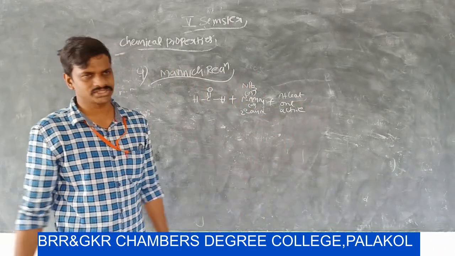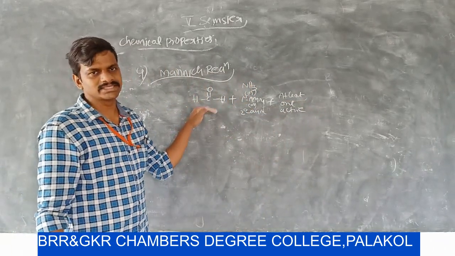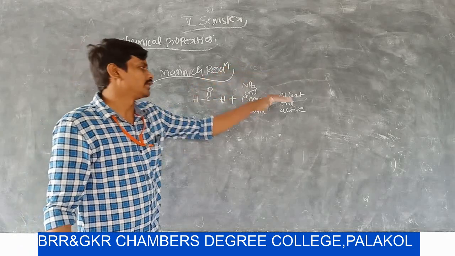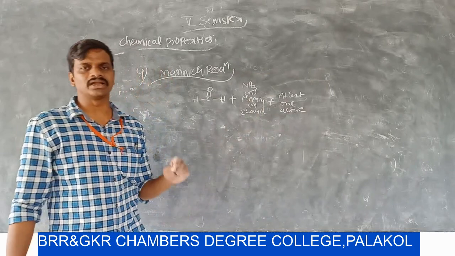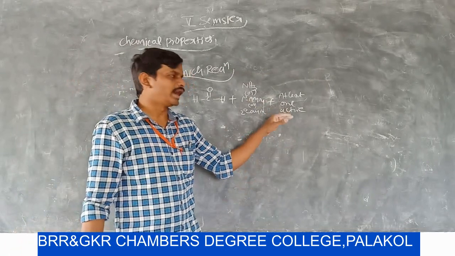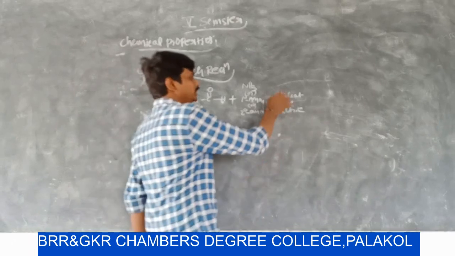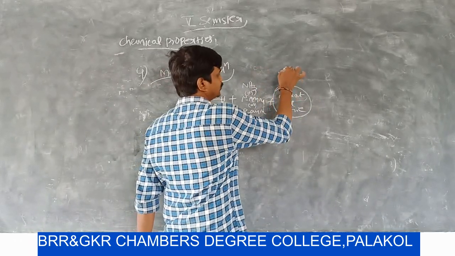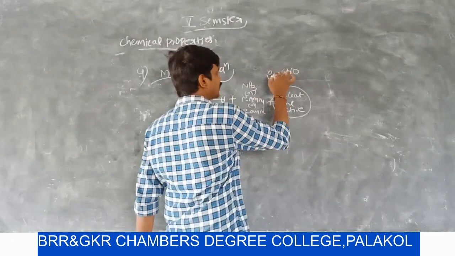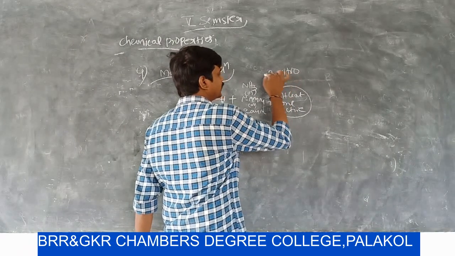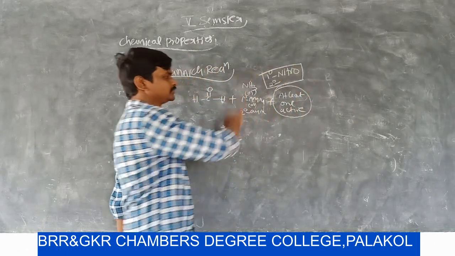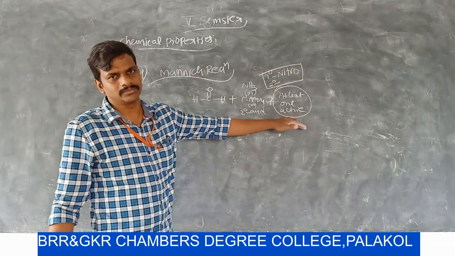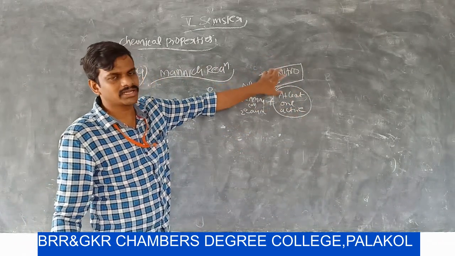Here in this reaction, formaldehyde is condensed with either secondary amine, primary amine or ammonia, with a compound having at least one active hydrogen atom. In place of this active hydrogen compound, we can take either primary nitrohydrocarbon or secondary nitrohydrocarbon.